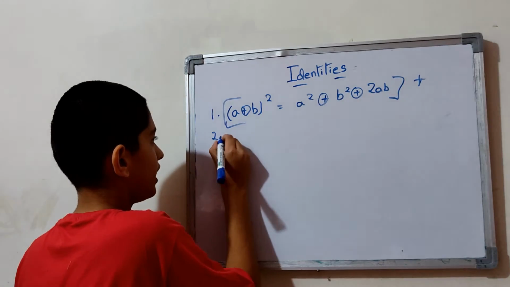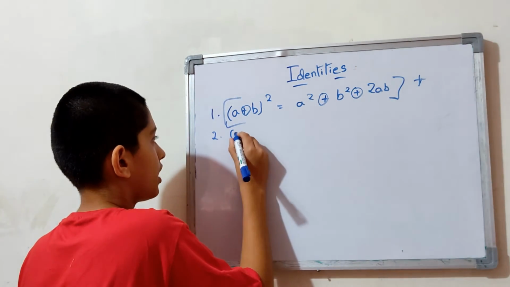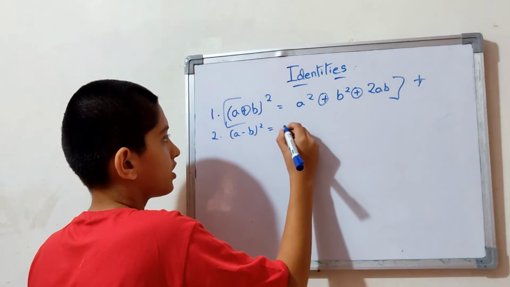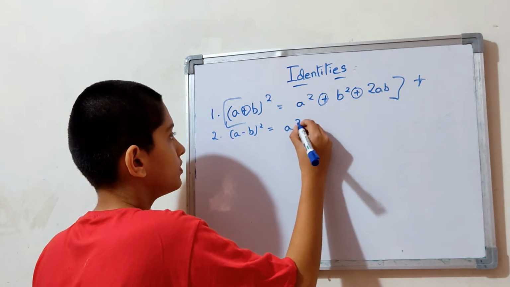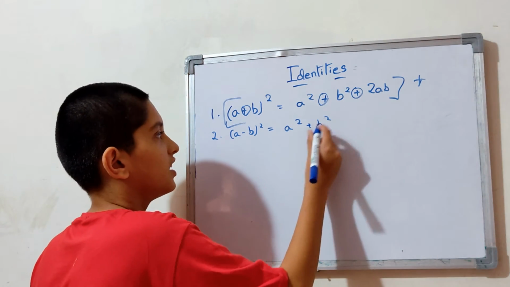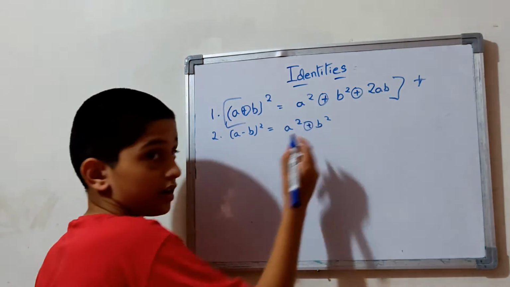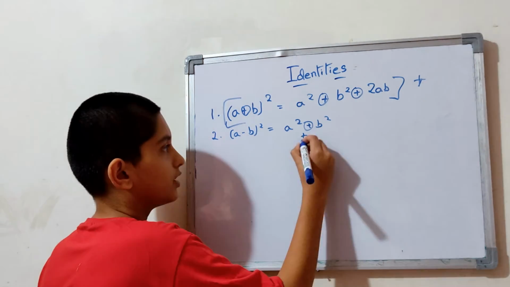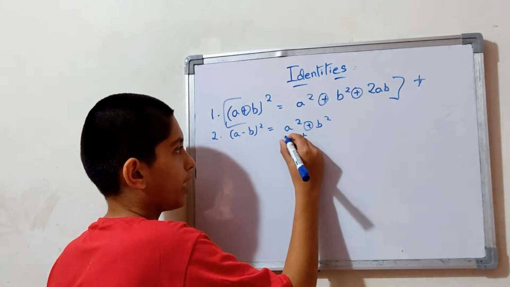And the second identity is a minus b the whole square. It is a square minus plus b square. Sorry, this also depends. This is plus, minus into minus. This is minus into minus.